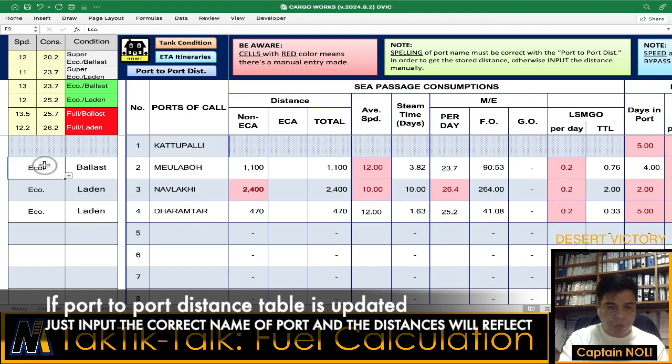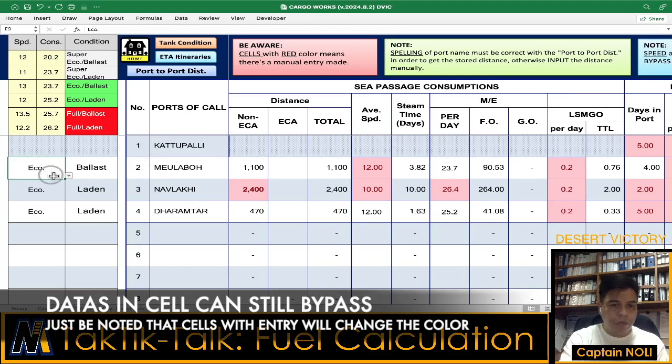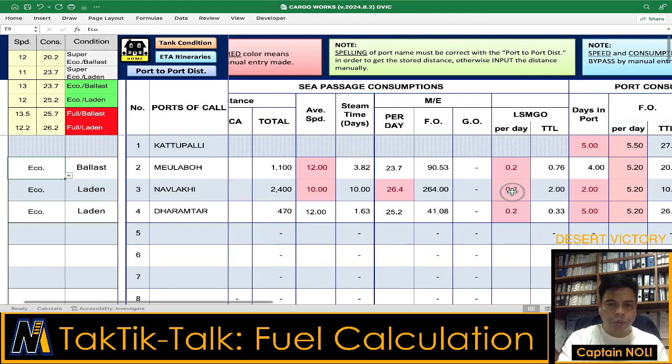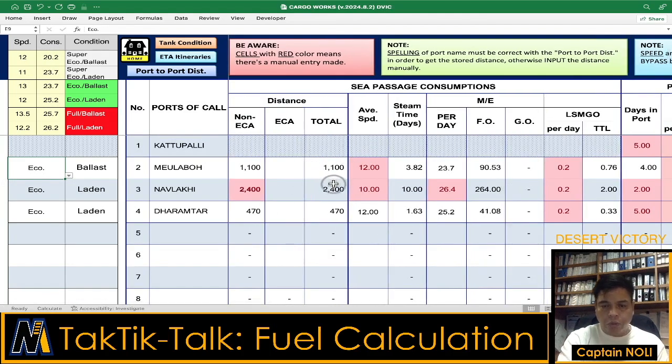The speed of consumption that we'll use in this example is eco speed. Once you input the eco speed, or full or super eco, the corresponding speed and consumption will reflect in the table on the upper left corner of this worksheet. So let's put eco. How it works: the total distance is divided by the average speed, and the result is the steaming time, in number of days.